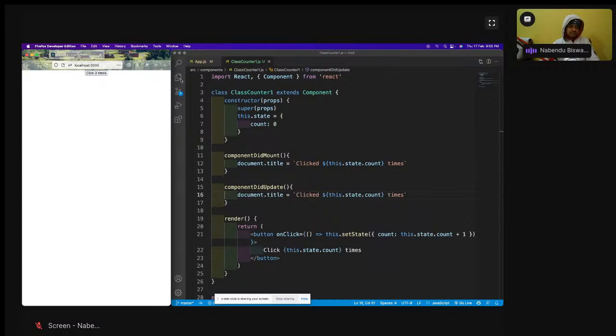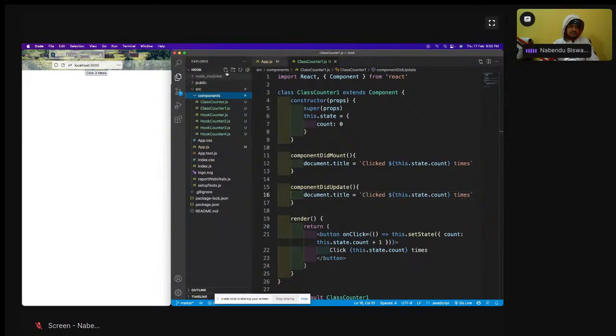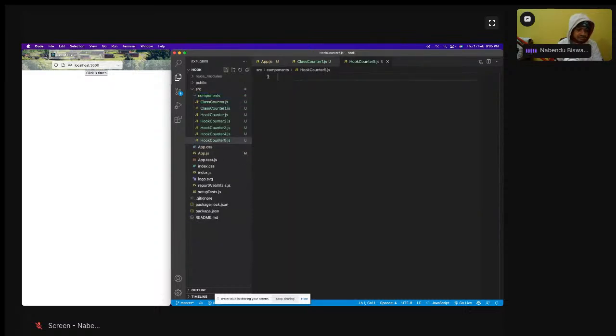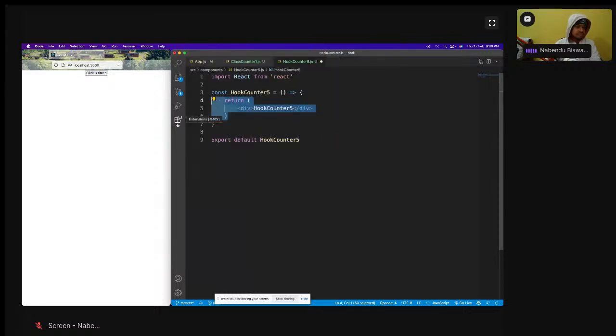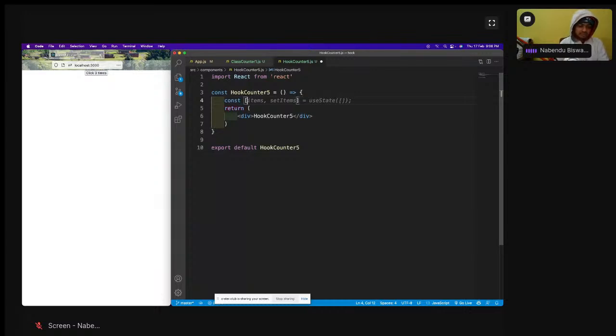So for that, we come here, and here I have a hook counter 5.js, and then here ReactJS is there, and hook counter 5 is there, and we use useState, because we need to have this thing.